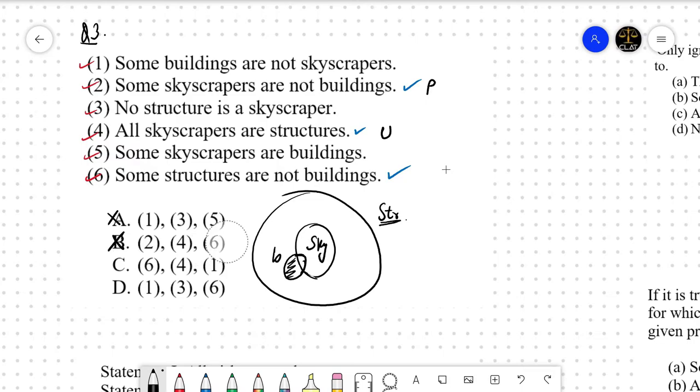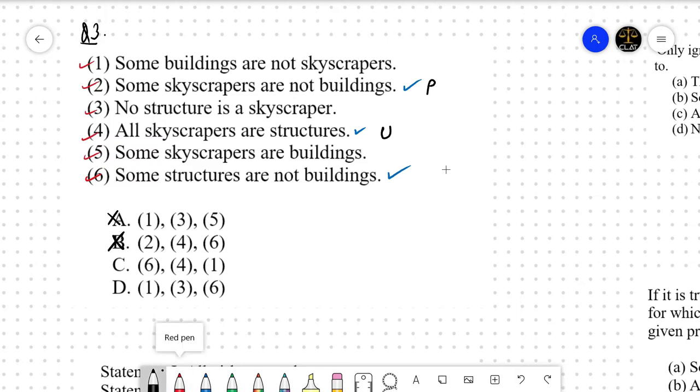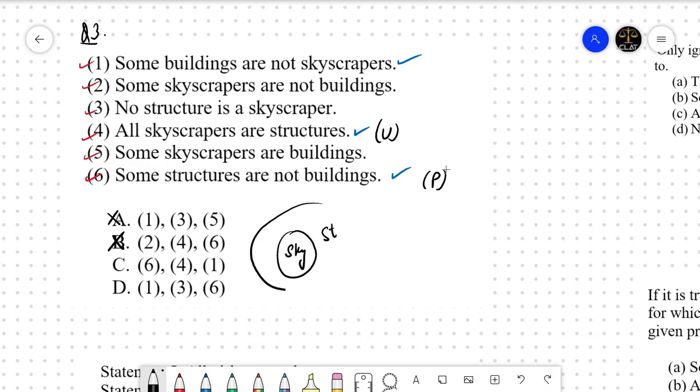Okay, let us move to option C. Option C: 6, 4 and 1. Some structures are not buildings. All skyscrapers are structures. That is already done. All skyscrapers are structures, and some structures are not buildings. At least one structure is there which is not a building. Right.